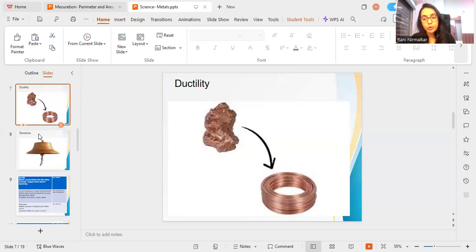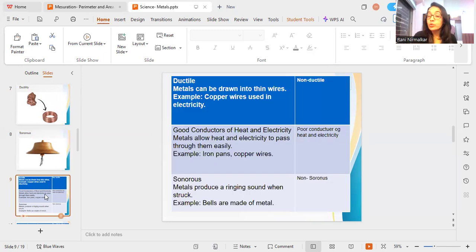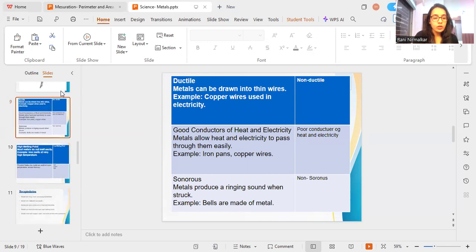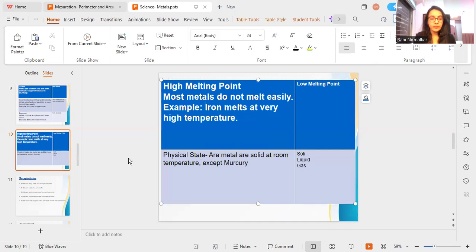Ductility: metal can be drawn into a thin wire. Sonorous: on striking, they can produce sound. Good conductors of heat and electricity, like iron and copper wires. And high melting point. The physical state of metals is solid, so all metals are solid at room temperature except mercury.